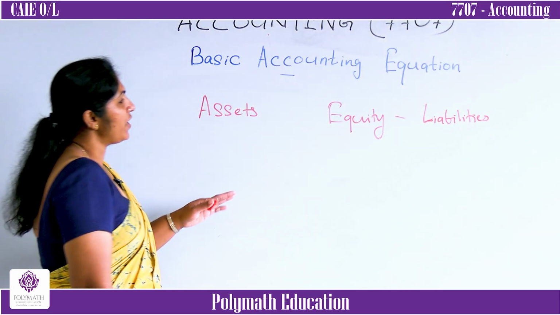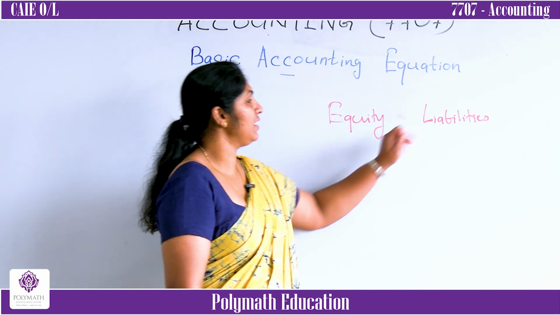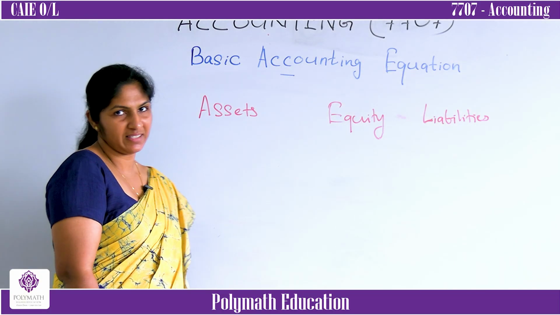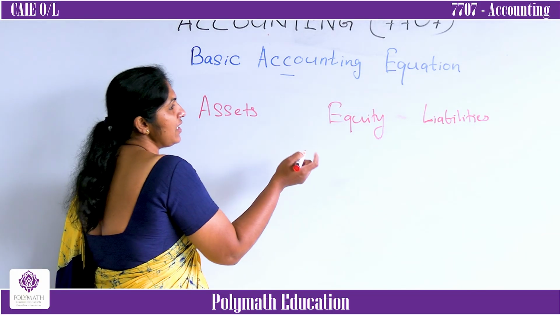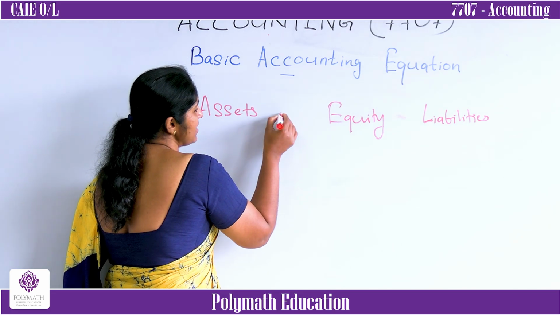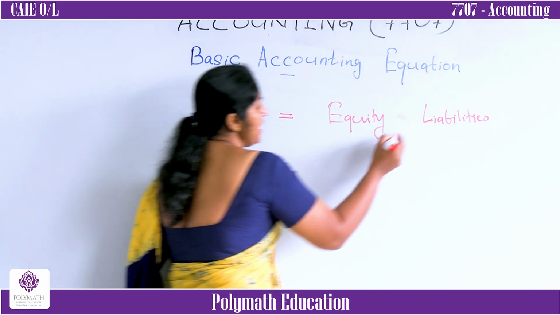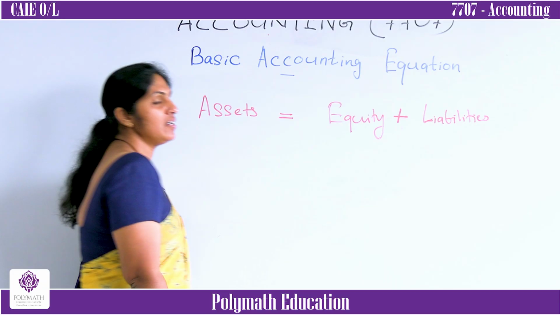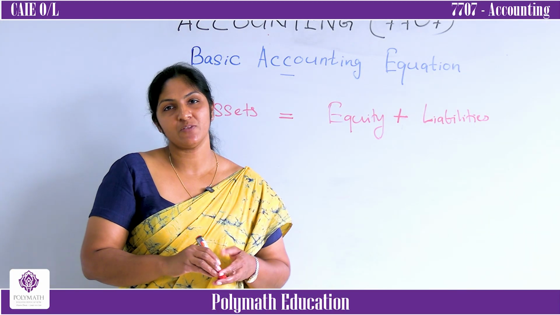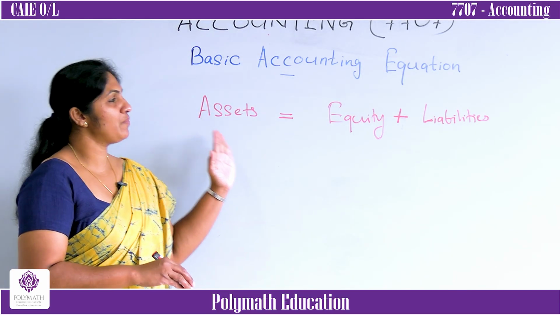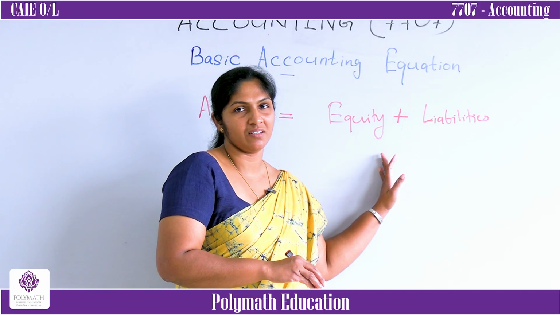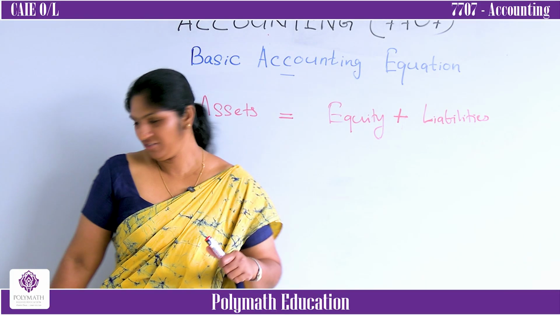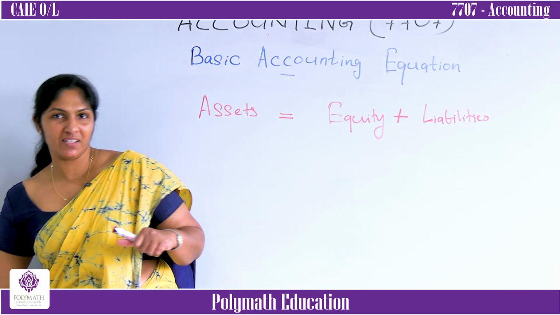Right. Putha, what do you mean by basic accounting equation? It means like this. Basic accounting equation, it is assets equal equity plus liabilities. This is the basic accounting equation. Any idea? No. Okay. Let me explain it.